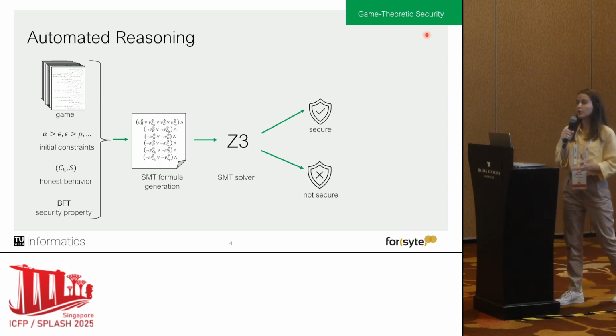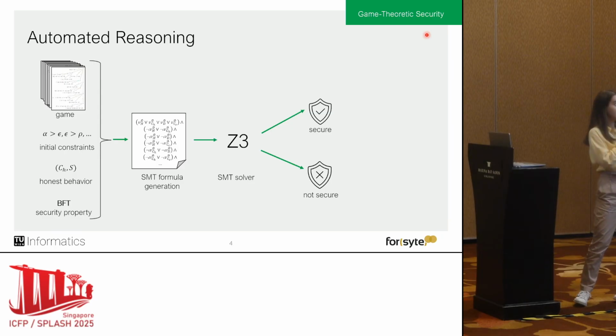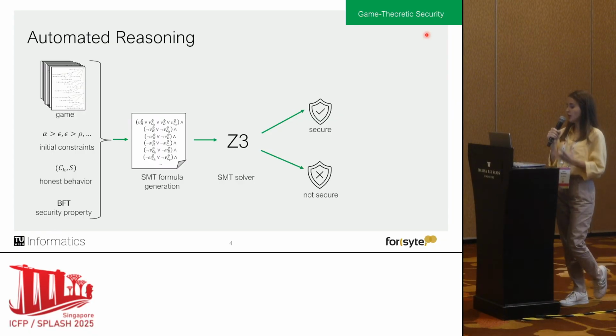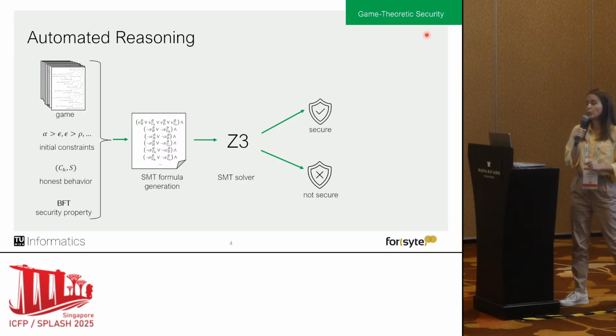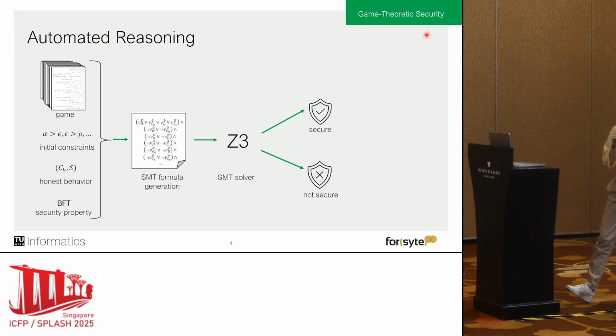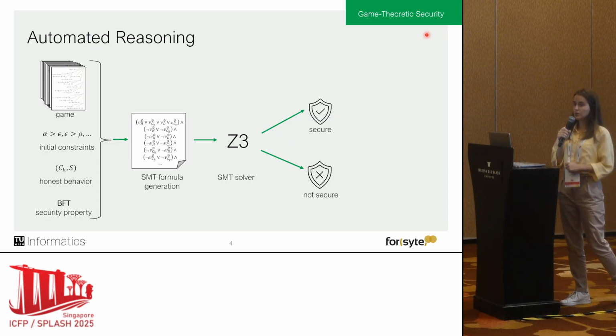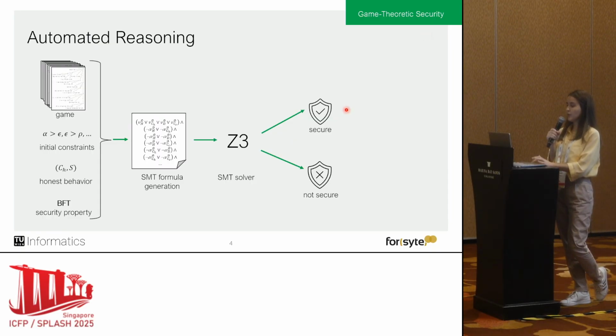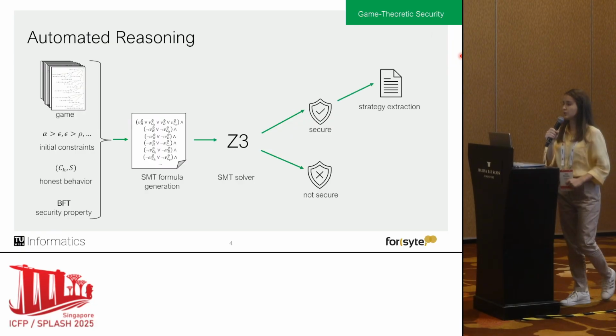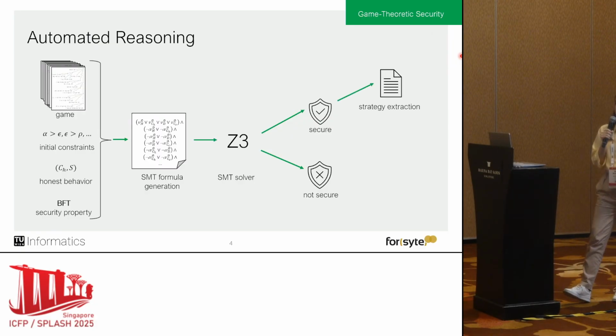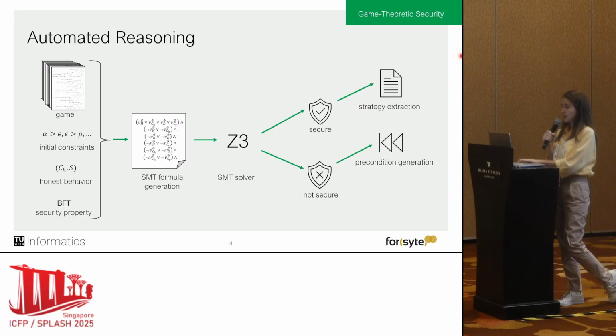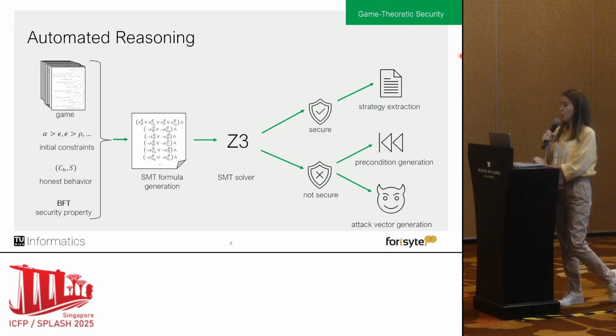So in a previous work, this has been automated as follows. On the left side, we have our game, constraints, honest behavior, and security properties, and all of these are translated into a large set of SMT constraints, which are then sent to the SMT solver. Depending on the output of the SMT solver, we can either decide that a protocol is secure, in which case we support strategy extraction, or that the protocol is not secure, in which case we can do precondition generation or counterexample generation.